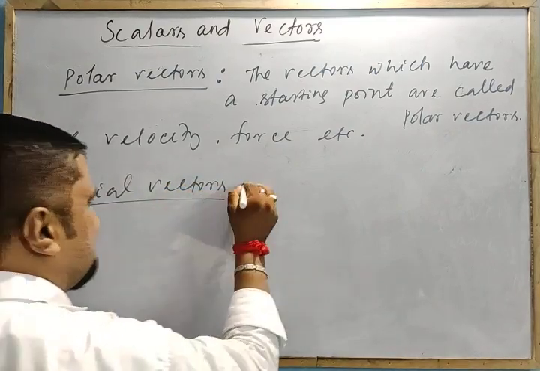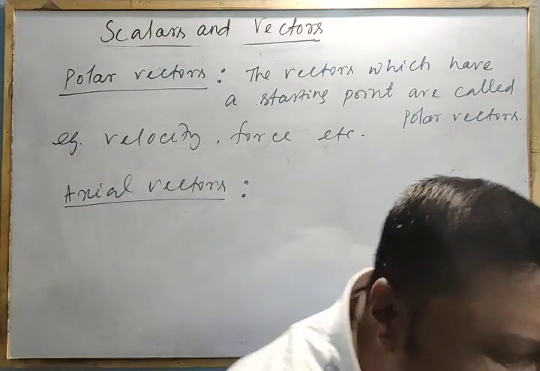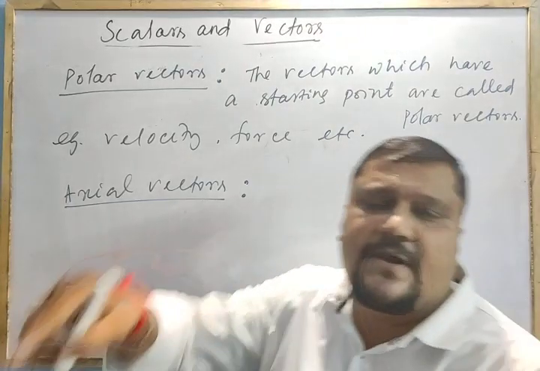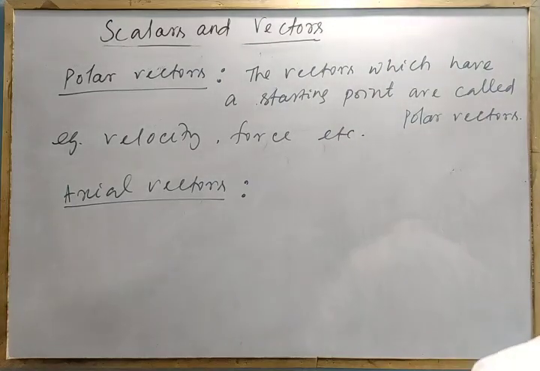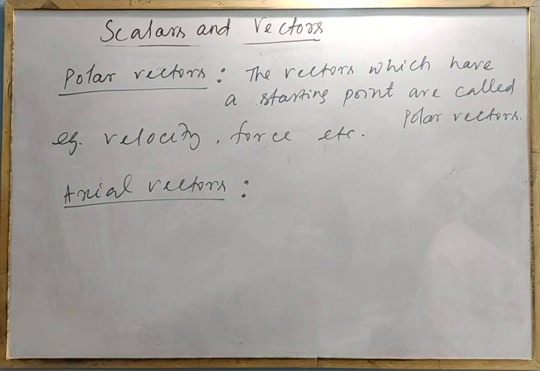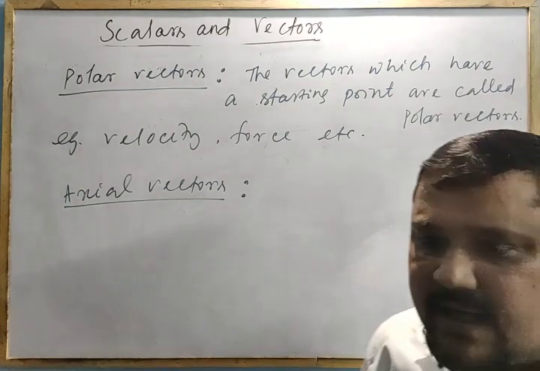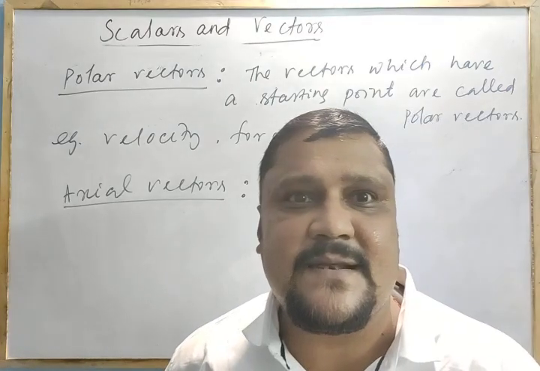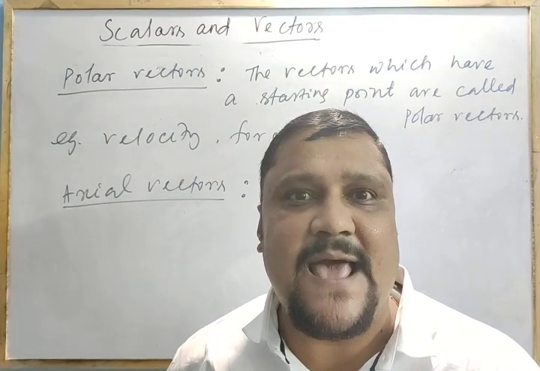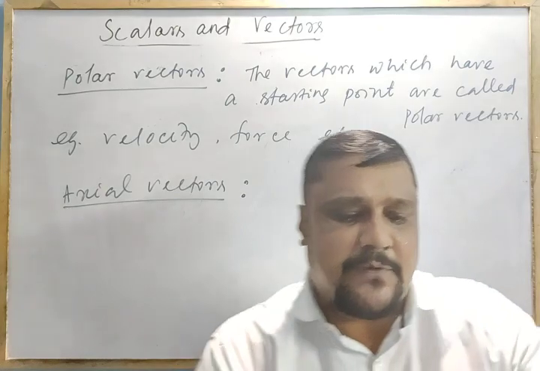And these vectors come in when the body is rotating clockwise or anticlockwise. There is a rotation, right? The vector which represents rotational effect and acts along the axis of rotation. Simple example.